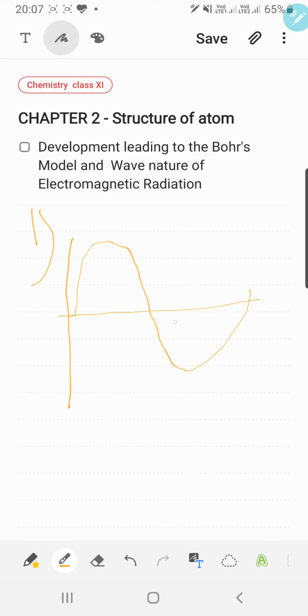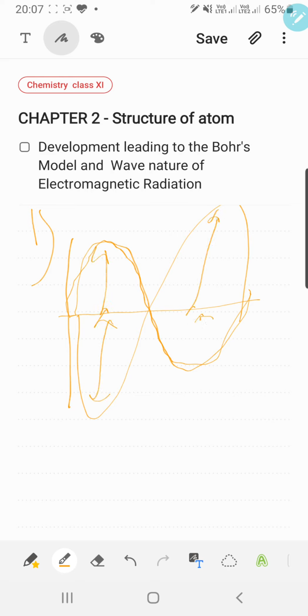If this is the wave that is traveling, it has the electric field as well as the magnetic field, and both are perpendicular to each other and to the direction of the propagation of the wave.